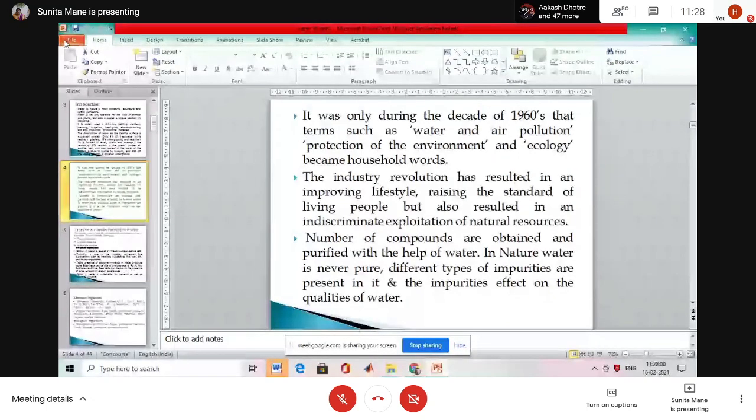Is it clear? Every day we use it for cooking purposes, and it is also used in the pharmaceutical industry.